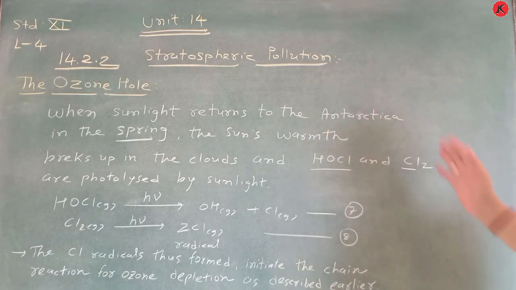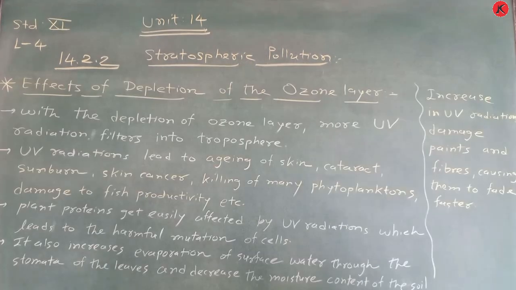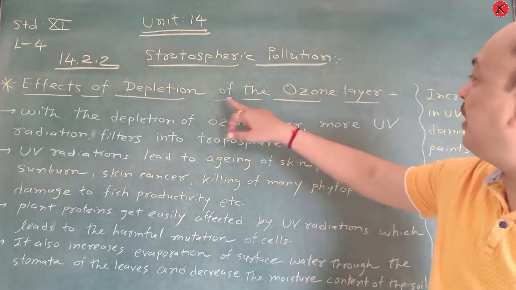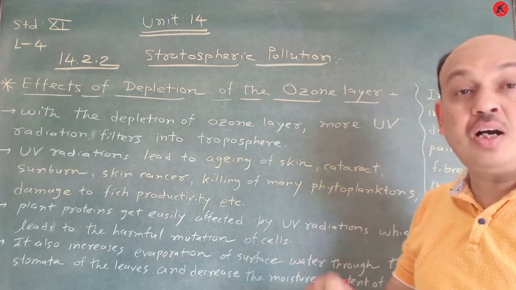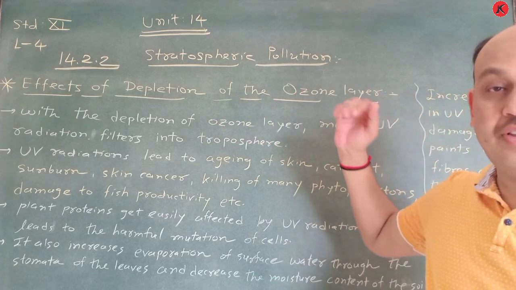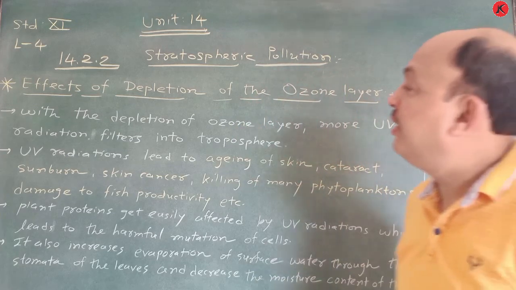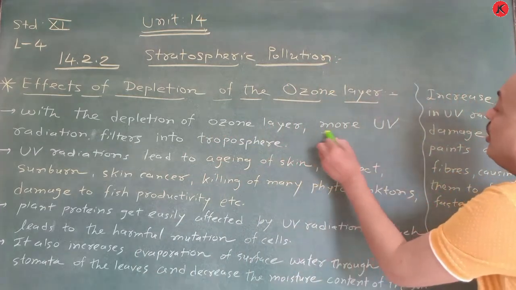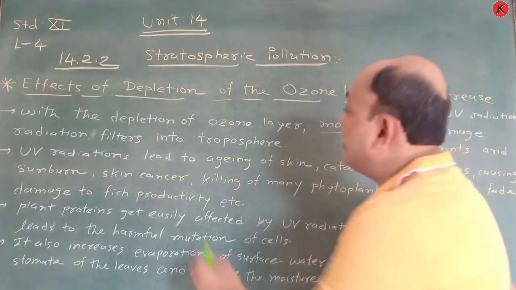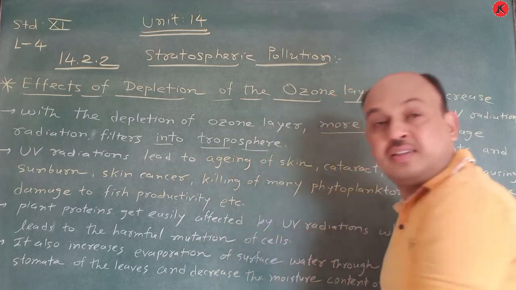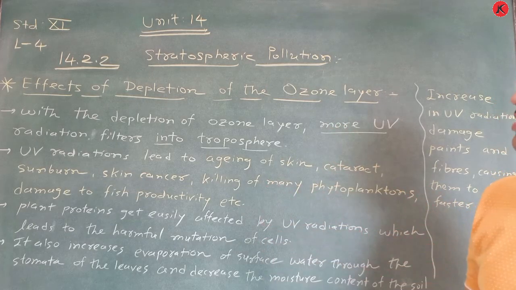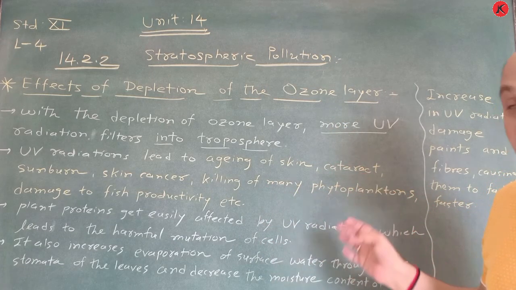Now we discuss another important topic, the last topic of this lecture: effects of depletion of the ozone layer. With the depletion of the ozone layer, more UV radiation filters into the troposphere. This is a very dangerous sign. More UV radiations filter into the troposphere.